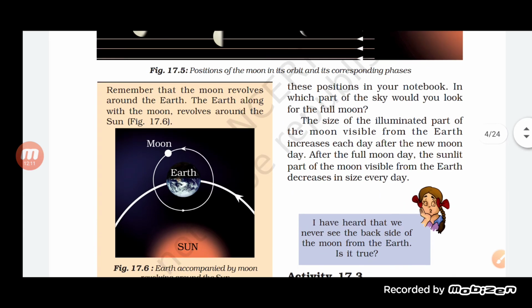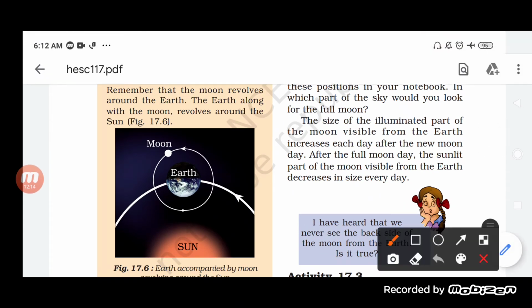So we can say here that the size of the illuminated part of the moon visible from the earth increases day by day after the new moon day. After the new moon the size of the illuminated part keeps on increasing, and after the full moon day the sunlit part of the moon visible from the earth decreases in size every day. So it starts from the new moon, and then it decreases from the full moon. This is how the phases of the moon occur.